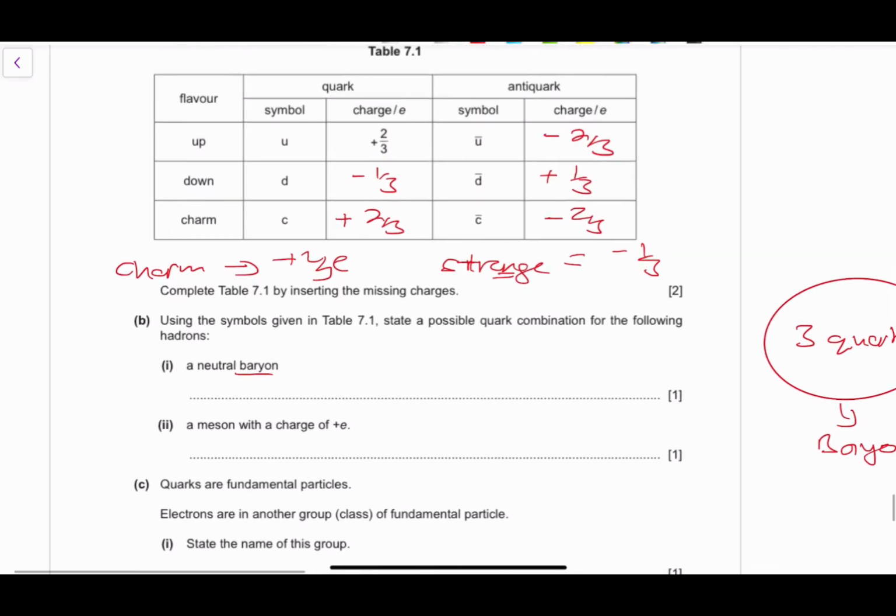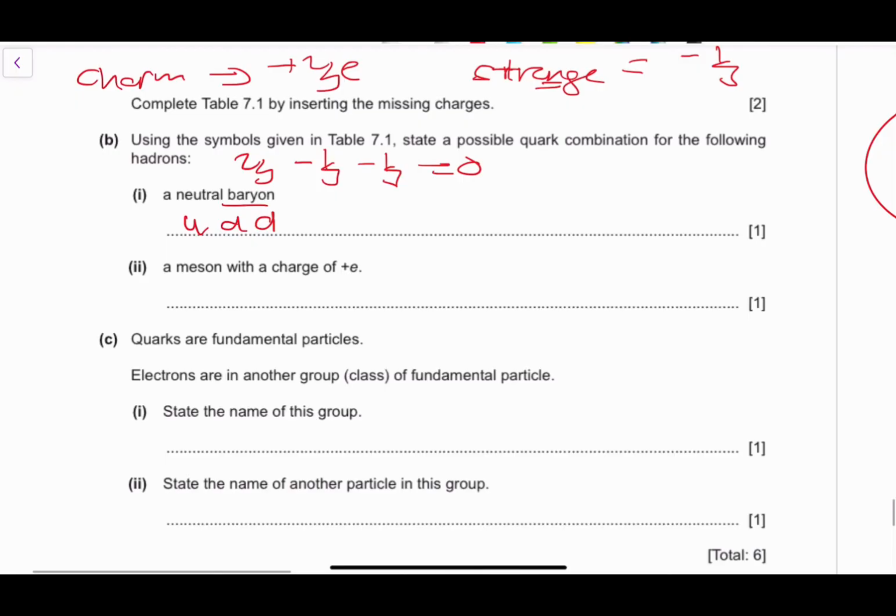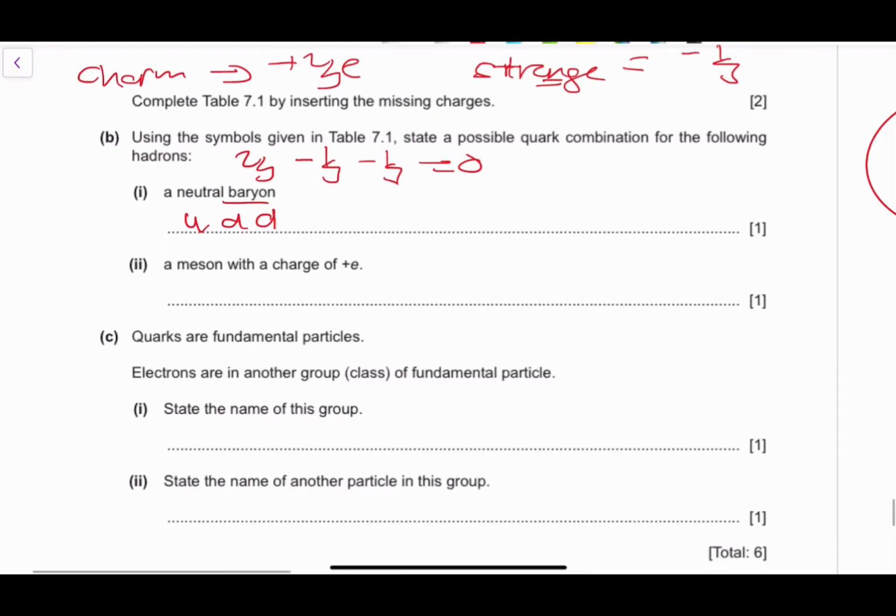So for it to be neutral, we need three quarks that will give us a total of 0. So we can have an up, a down, and a down. Imagine you have 2 over 3, you subtract 1 over 3, you subtract 1 over 3, you basically get 0. A meson has 2 quarks, so we need an anti-quark and then a quark. So we can have an up quark and an anti-down quark.